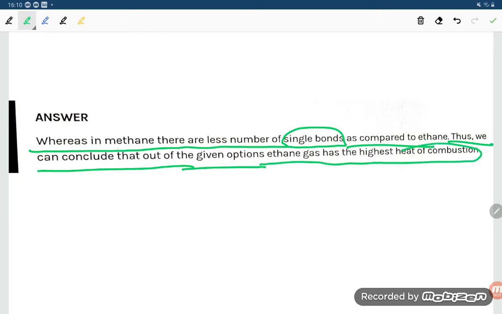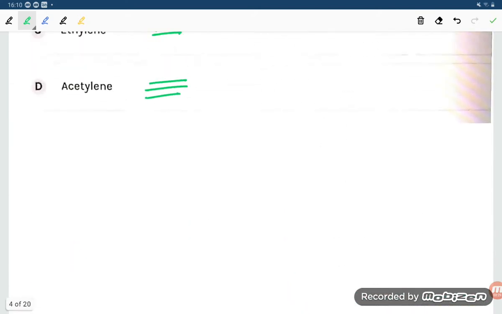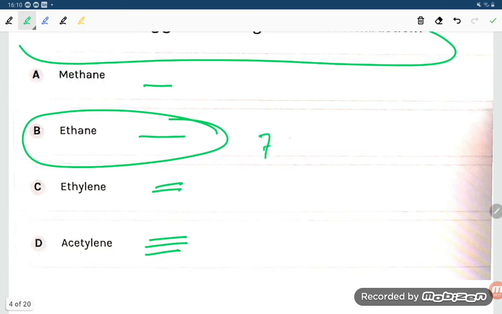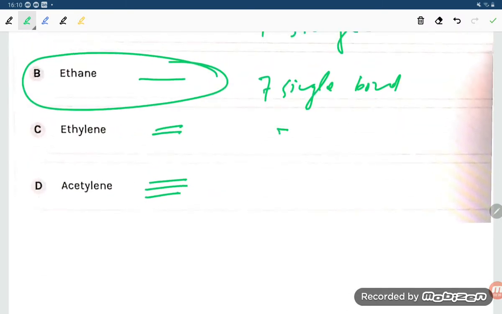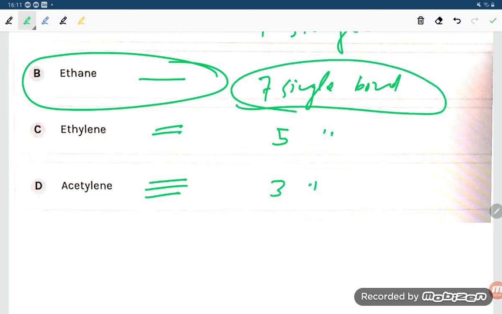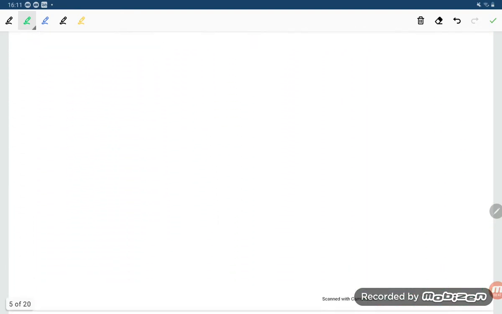Ethane has more single bonds, students. There are 7 single bonds, so it has more heat of combustion. Here there are 4 single bonds, so it has less heat of combustion, right students? Here there are 5, and here there are 3 single bonds. So the more single bonds there are, the more the heat of combustion.